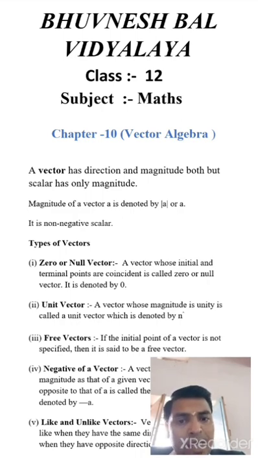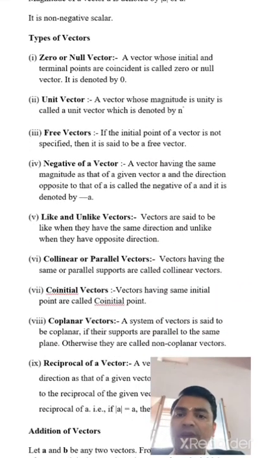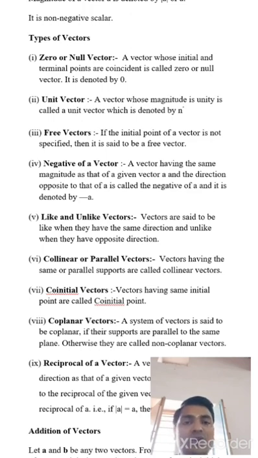Okay. Now next part, types of vector. Now first part, zero or null vector. A vector whose initial and terminating points are coincident is called zero or null vector. It is denoted by zero. It means a vector whose magnitude is zero is called a zero vector or null vector.